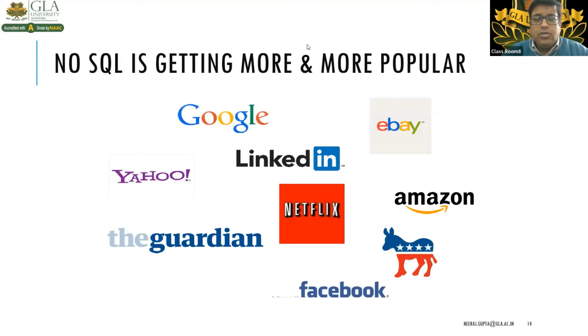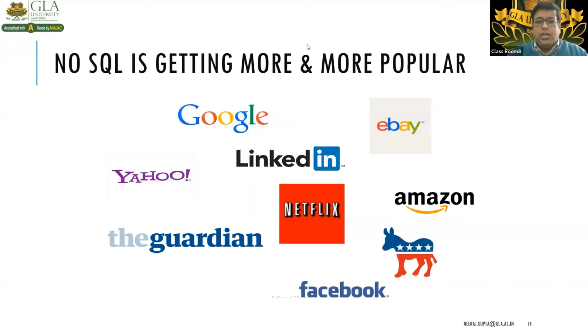In the previous lecture, we discussed NoSQL, right? What is NoSQL, why we use it, and when not to use it. I think that is clear to all of you. NoSQL is getting more and more popular. Why? Because of the distributed environment provided by NoSQL, and because of the availability and scalability of the database.